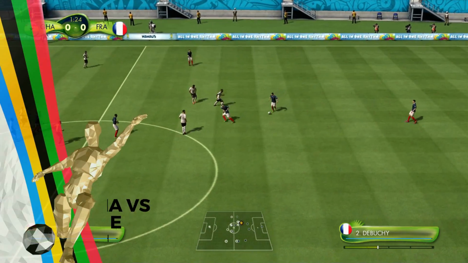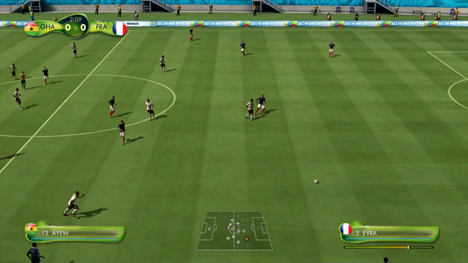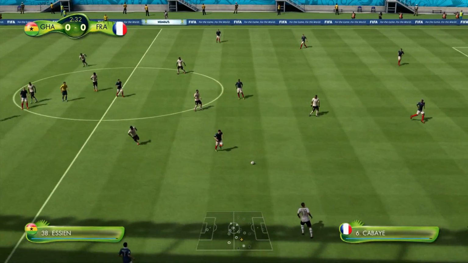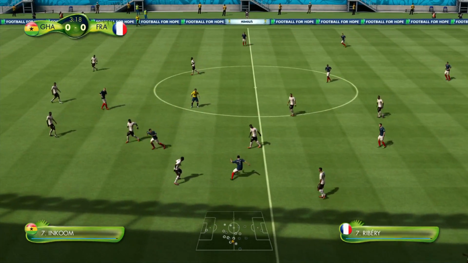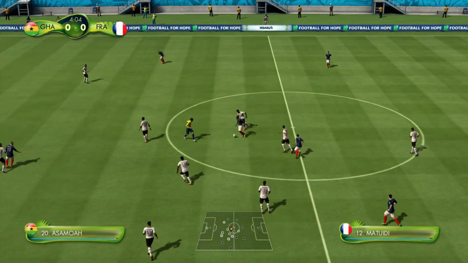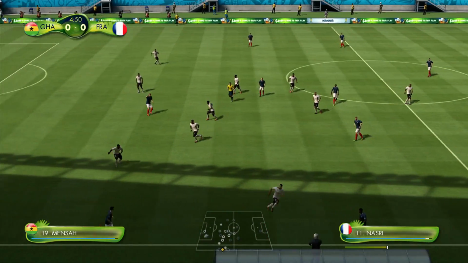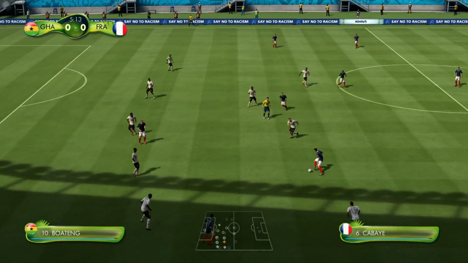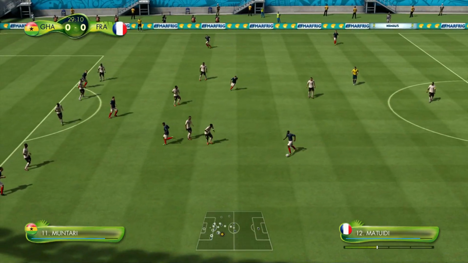Ghana are the only African team left in this Super Subscriber World Cup. And they've done well to get all the way to the quarter-finals. There were some great opposition in the group stages and the earlier stages of the tournament. Maybe, like I said in my previous videos, we can one day watch the group stage matches. But that's only when I've got like an infinite amount of time or something like that. Back to Matuidi.